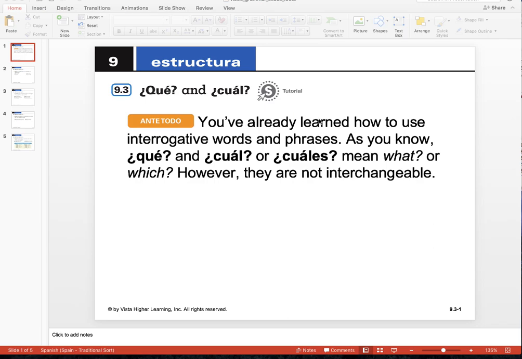Okay, so we'll start with the PowerPoint, and we've already looked at lots of interrogative words and phrases over the course of our studies. Interrogative words are just question words: who, when, what, why, what time, where, etc. Okay? And we've seen plenty of qué and cuál or cuáles up until now, and they both can mean what or which, depending, but they're not interchangeable.